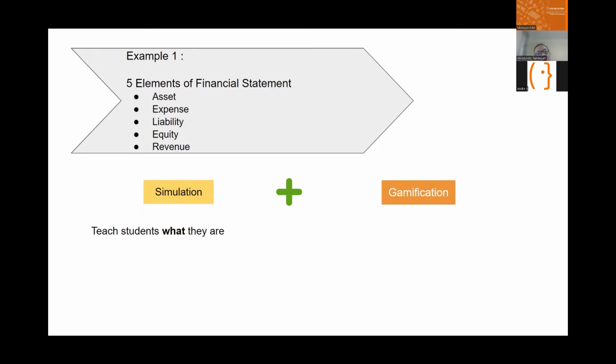But what about the gamification part? The gamification part will teach them why these elements exist and why they are important. That is something really difficult to teach using PowerPoint and e-learning. And sometimes it can only be achieved through a simulation and gamification, because when they run the game, because of the need to win the game, they appreciate, I know, now I know what is asset. I need to increase my asset. I need to utilize my asset. My return on asset is very low. How can I improve my return on asset?